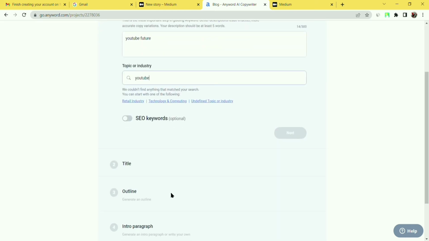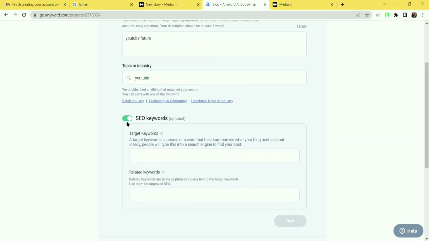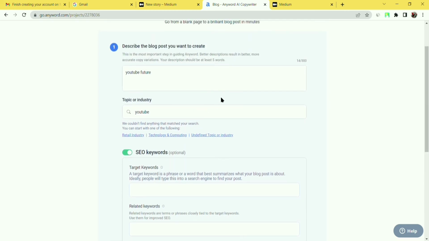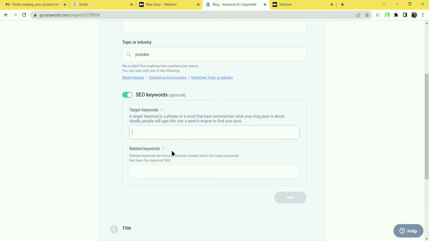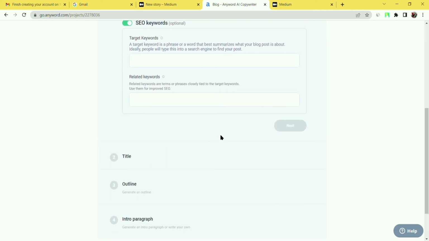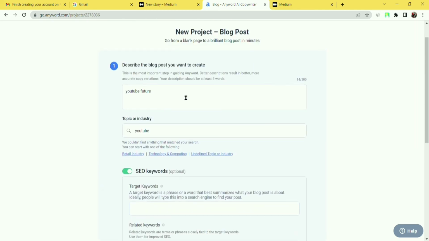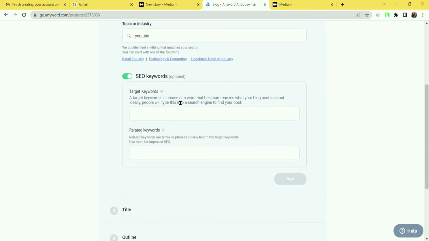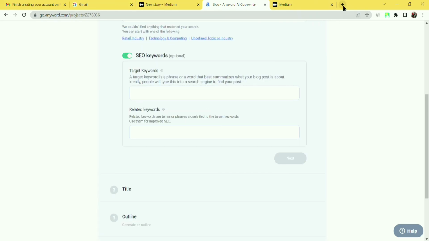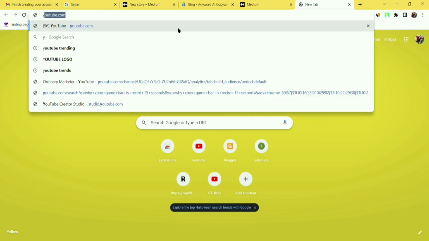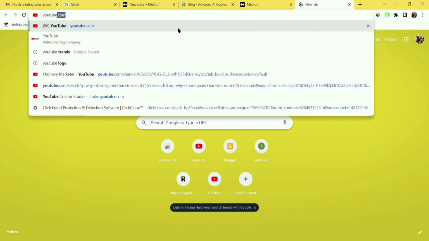Okay, now SEO keywords. You can also choose the SEO keywords, and your targeted keywords can be elevated here. So we will go on Google and search for some YouTube keywords.